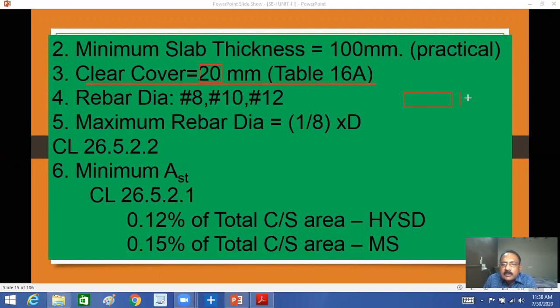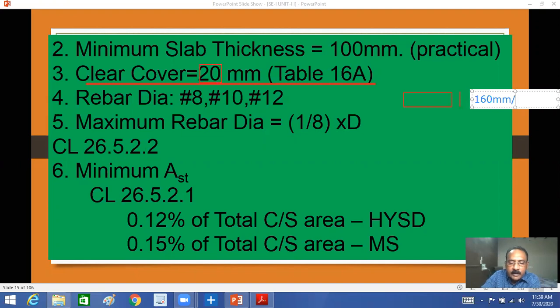Suppose this is say 160 mm. Say your slab thickness here is 160 mm, right? Then what is the maximum diameter of the bar?